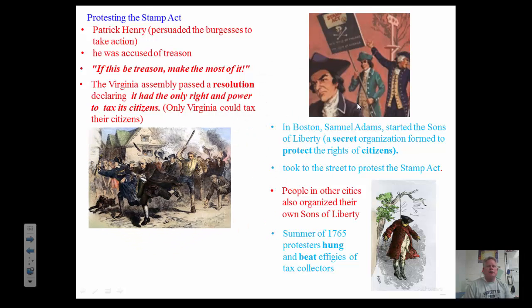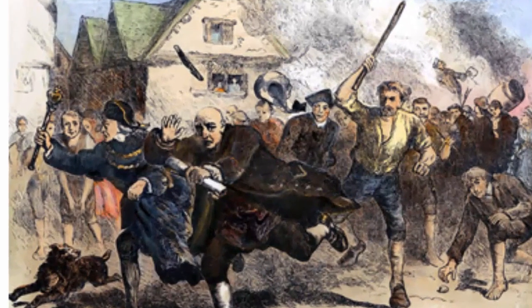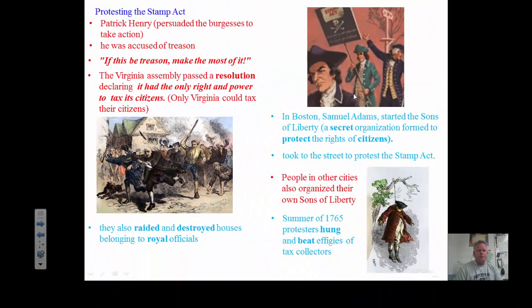So the other thing that happened was they also raided and destroyed houses belonging to royal officials. And one of these houses that they raided and destroyed was the royal governor of Massachusetts. He would not forget this, and a few years down the road, he would make them remember. So they marched down the street shouting, "Only Americans have the right to tax Americans."